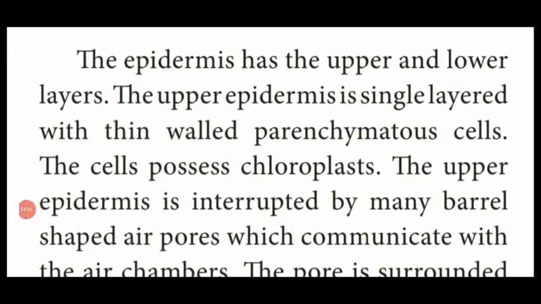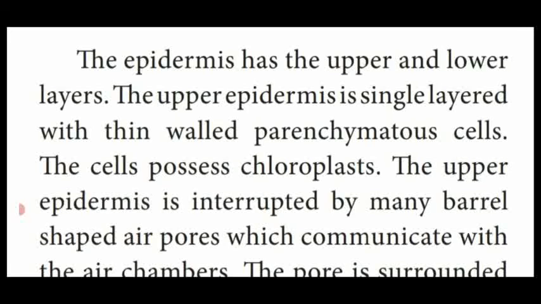Dear students, the internal structure of the Marchantia thalli is divided into 3 regions: epidermis, photosynthetic region and storage region. First we are going to see the epidermis. It is divided into 2 layers, upper layer and lower layer.